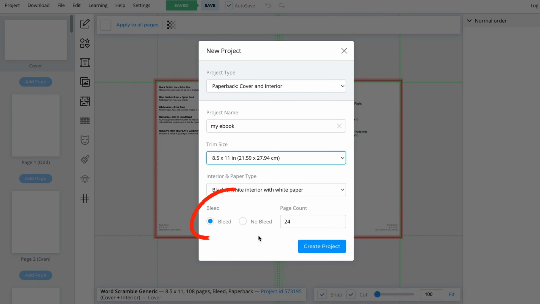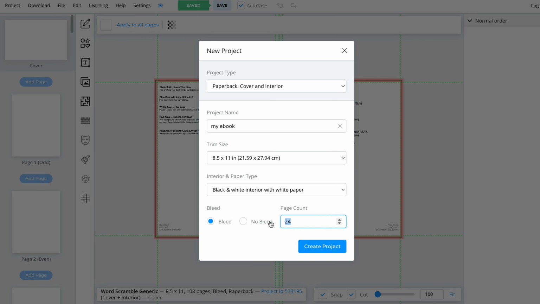I suggest creating a book with bleed, so that it's easier for Amazon to print and cut, and BookBolt will also mark the borderlines for bleed. Finally, decide on the number of pages you need. You can always add or delete pages later, but for now, let's enter 102 pages.